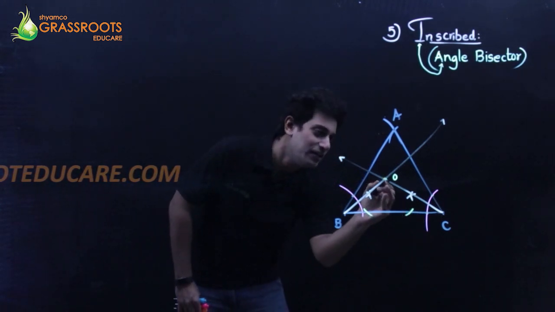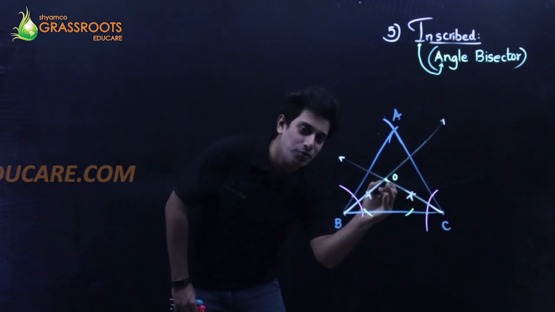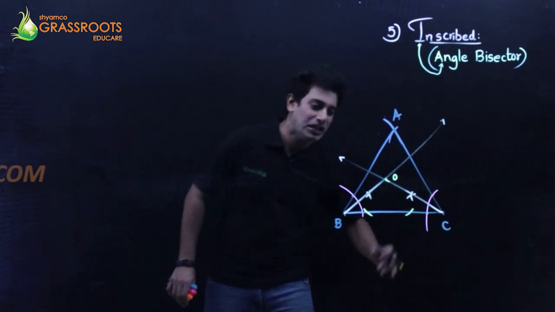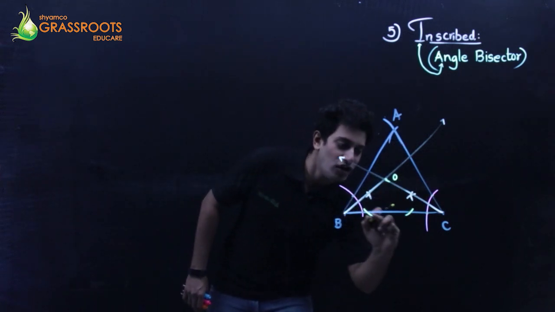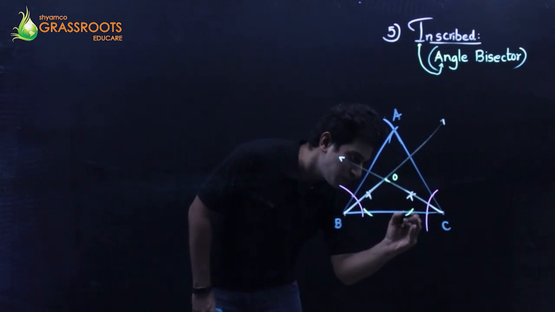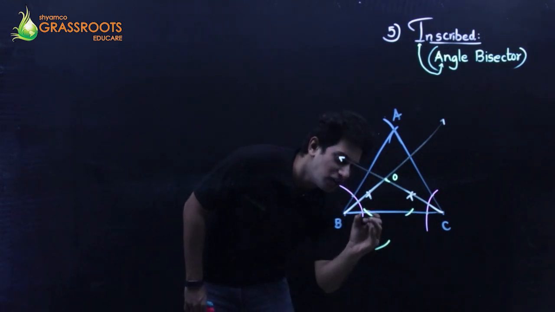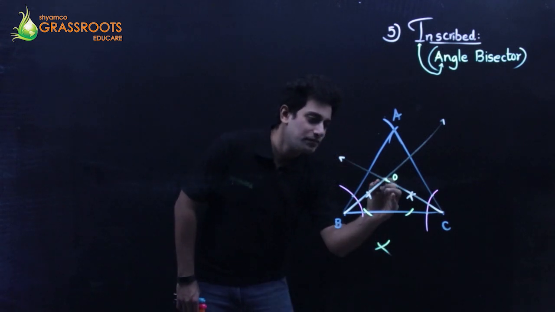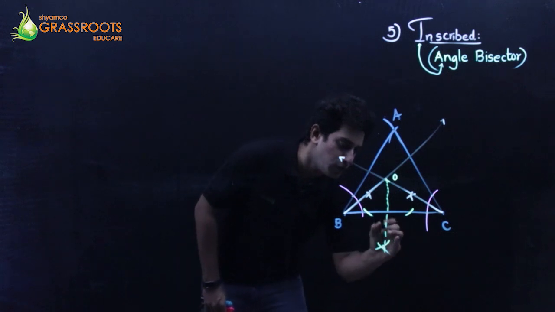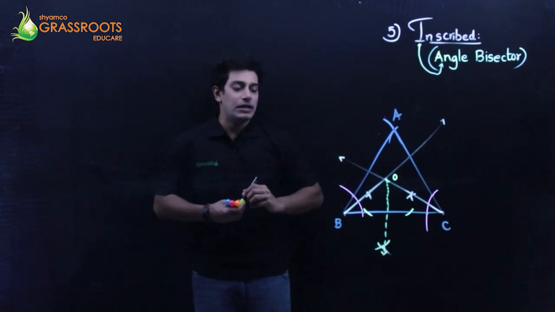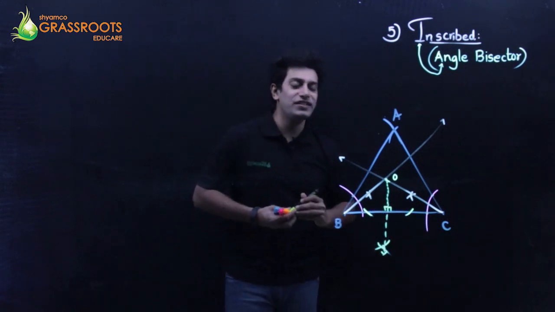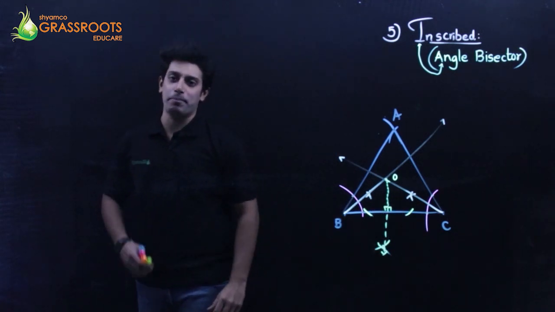That's what I'm saying. Keep the tip of the rounder out here, stretch it approximately. Everything is approximate in life only. Stretch it, draw a smiley. 2 arcs cut. And from this point, again, cut an arc, from this point, cut an arc. Join. Okay, this is going to be the perpendicular. This is the method of making a perpendicular.